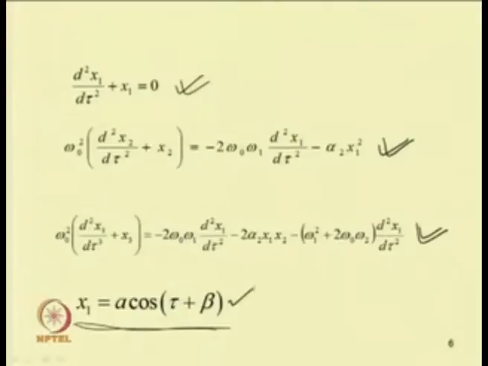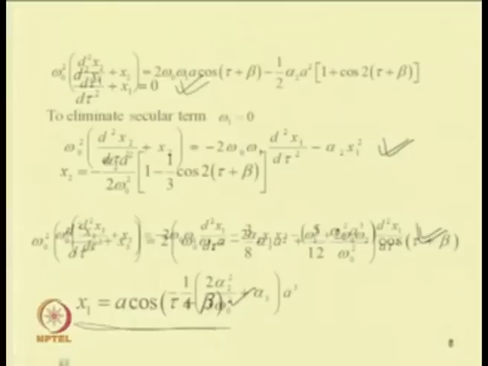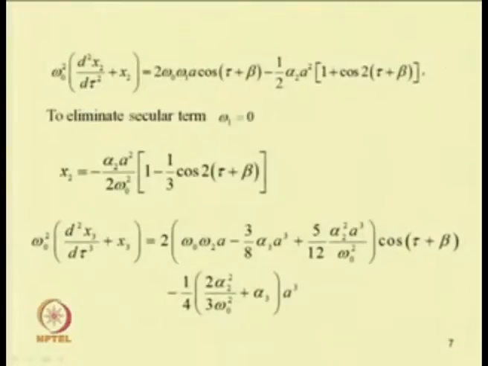By substituting this in the second equation, one can get this expression in which we can see the coefficient of cos(tau plus beta). This term should be eliminated, otherwise it will lead to a secular term. So in this case we have to put omega 1 equal to 0, so that this term can be eliminated, otherwise this term will not be equal to 0.